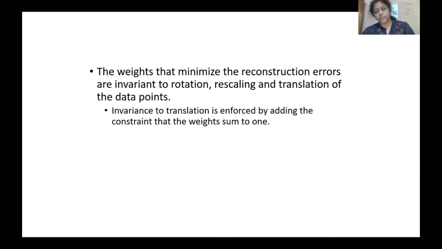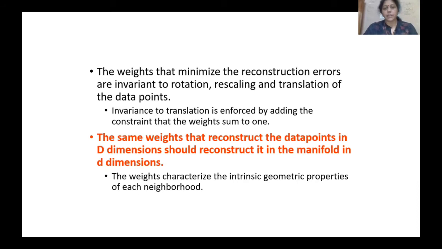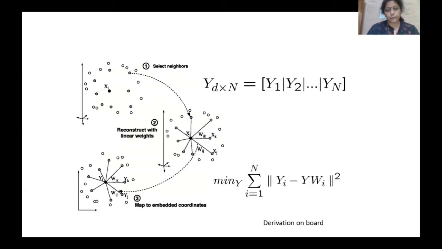The total weight sum we always take as 1 because we are treating it as a probability or fuzzy measure. The same weights that reconstruct a data point in any dimension should reconstruct it in the manifold in the same dimension. So the weights characterize the intrinsic geometric properties of each neighborhood.